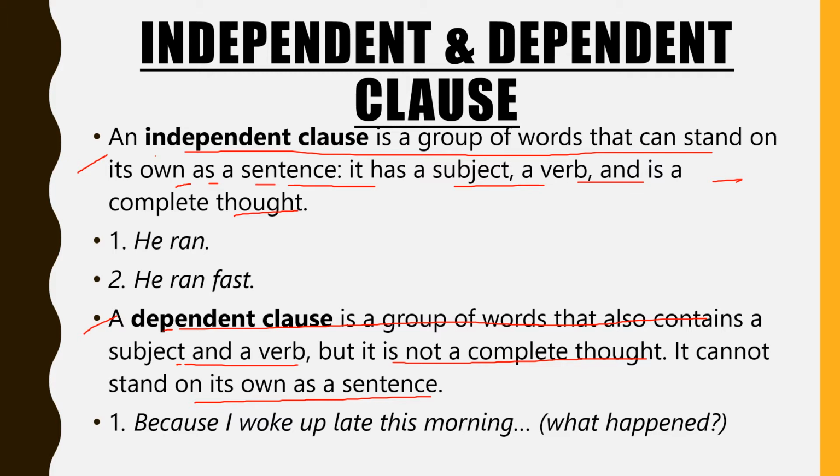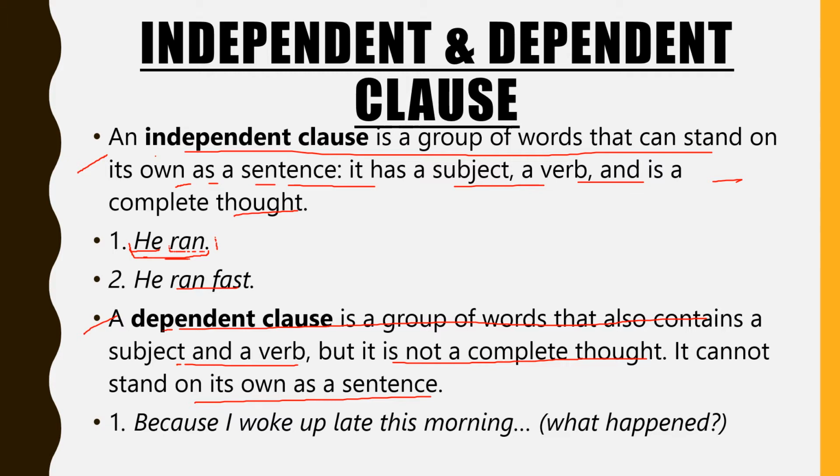Let's see how. He ran fast. So here you can see only he ran. There are only two words, but by themselves they are expressing a complete thought. Only two words are there. It is still a complete sentence because it contains a one word subject and a one word predicate. And that is also a complete thought. So this is a one word subject, he, and this is a one word predicate, ran. Clear? He ran fast.